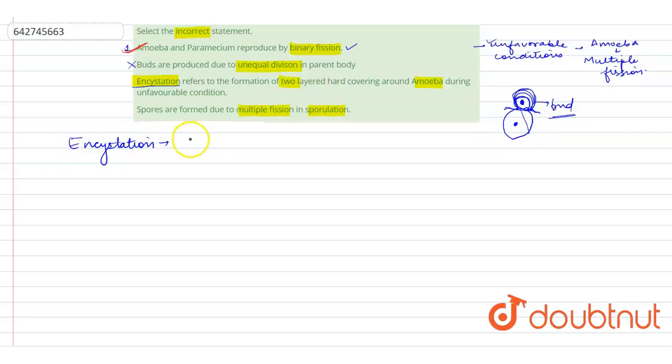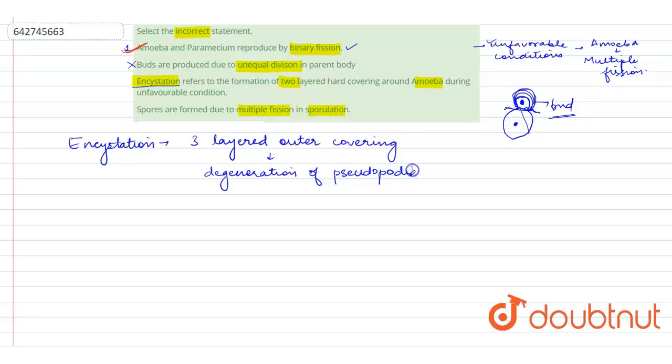During unfavorable conditions, yes, amoeba forms a three-layered outer covering after the degeneration of its pseudopodia. What is pseudopodia? For example, this is amoeba, okay? These finger-like projections are called pseudopodia.